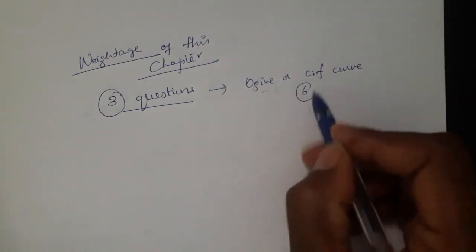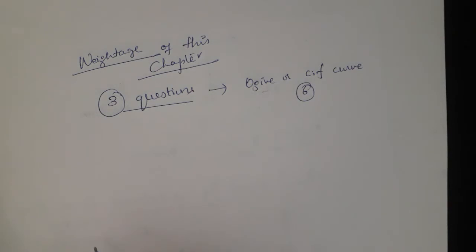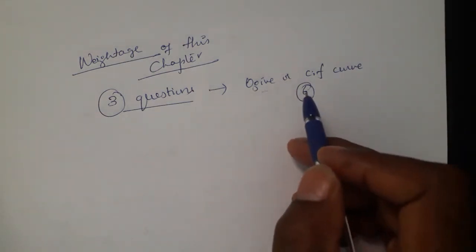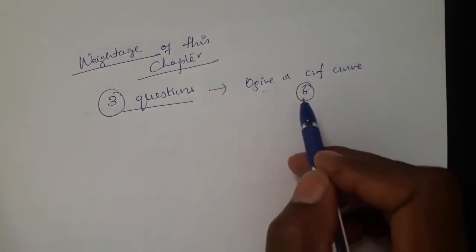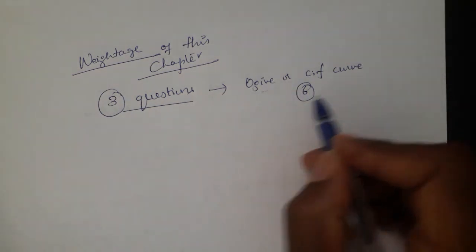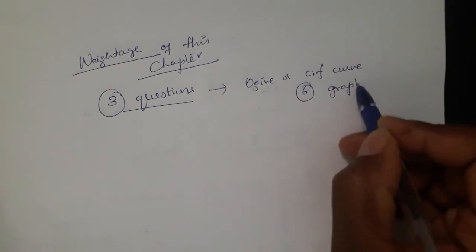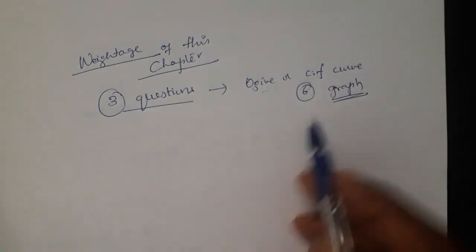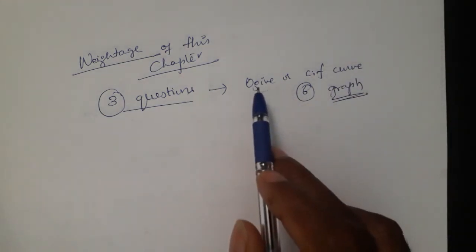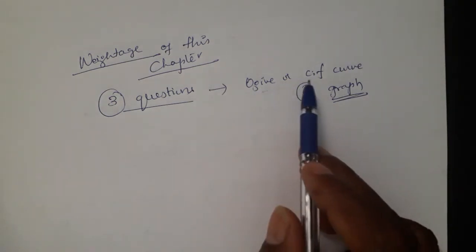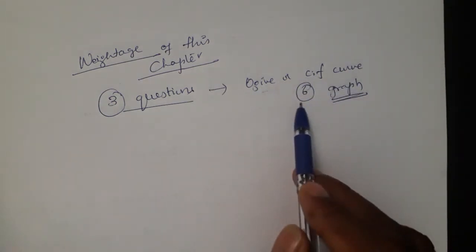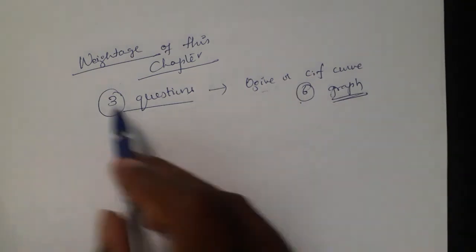On that, every year you have one question for 6 marks. Only one question, 6 marks. It's a big question. If you complete this question successfully, you get full 6 marks. It is a graph problem, using a graph. It is called the ogive or cumulative frequency curve. For 6 marks every year, it is the common question out of the 3 questions.